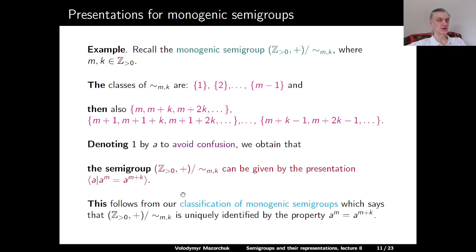And this follows directly from the classification of monogenic semigroups, as our monogenic semigroup is uniquely identified by the property that a to the power m is equal to a to the power m plus k.